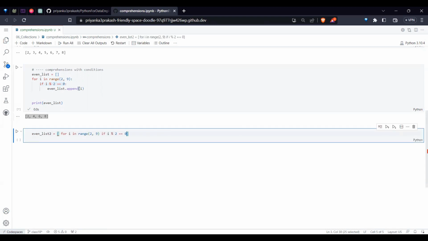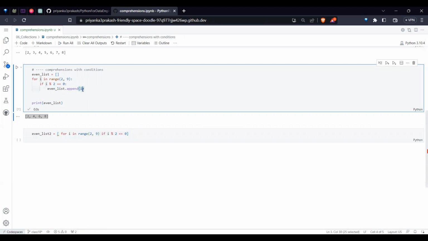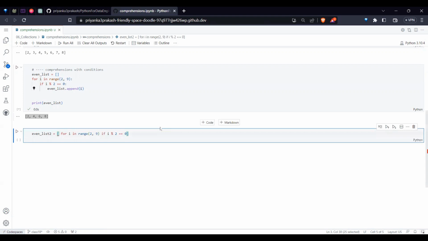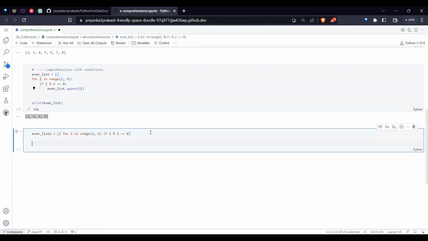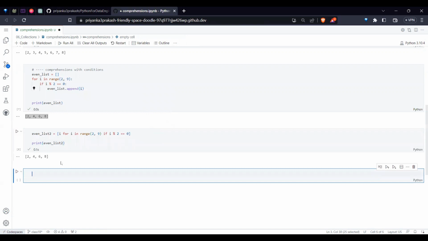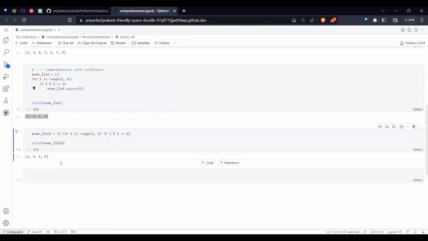And what you are appending, you want to take i, so whichever value you want to add, you write at the start. Means the for loop should be like this, after the for loop, if there is an if condition, it should be like this, but the value should be like this. This is the structure in which you need to work if you want to work with comprehensions. If I ask, did you see I got exactly the same answers?